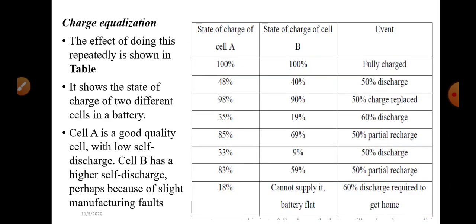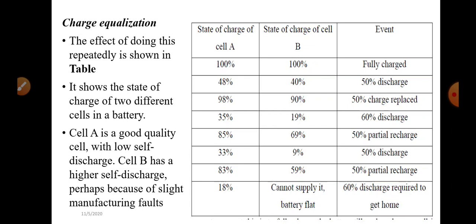There is a comparison shown in this table. That is, two cells are compared for different events. The first column shows the state of charge of cell A, and the second column is the state of charge of cell B. The first event is fully charged. That is, the battery is fully charged. In that case, the state of charge is 100% in both cell A and cell B.